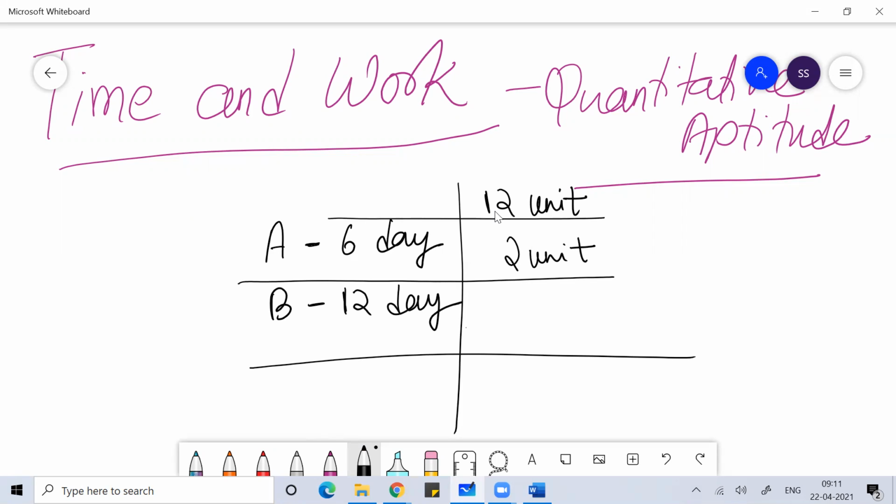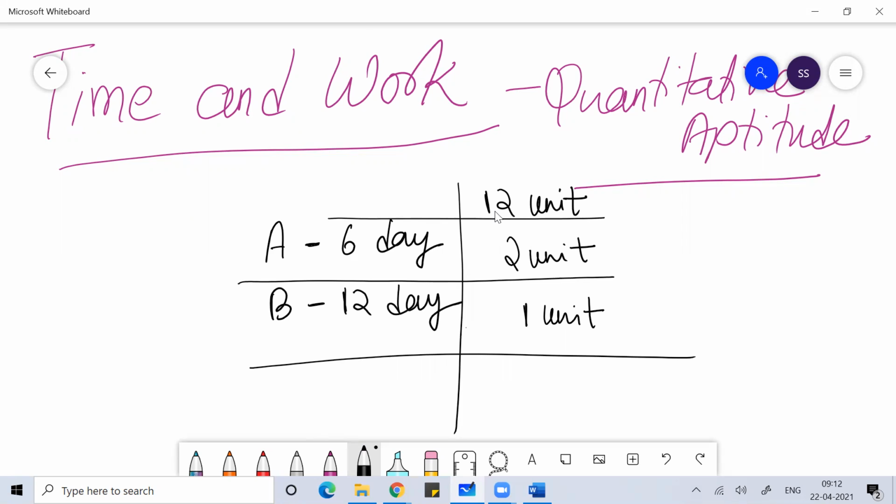And if the total work is 12 units and B can do this work in 12 days, it means every day B can do 1 unit of work. So A can do the work in 6 days, B can do the work in 12 days. Here what I did was define the work as the LCM of 6 and 12. Whatever the number of days A took and whatever the number of days B took, I assume the work to be the LCM of those. In this case I got the work as 12 units.